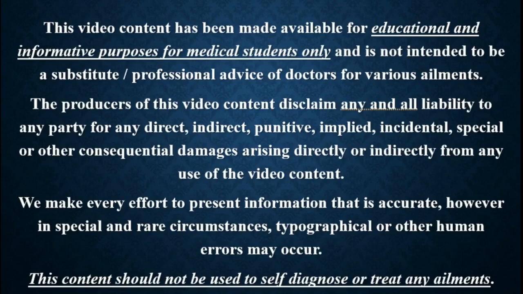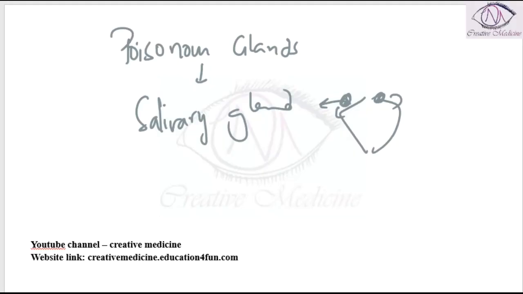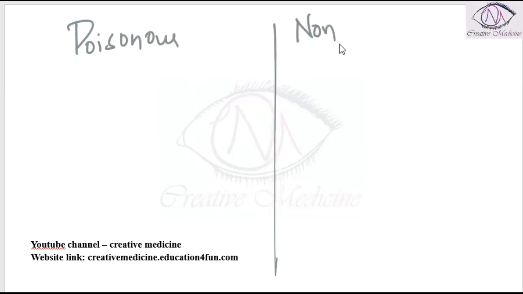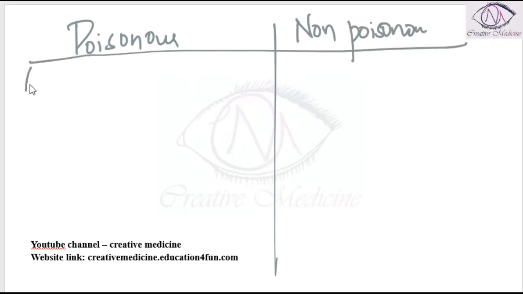In this lecture, we will learn about differences between poisonous snakes and non-poisonous snakes. Poisonous snakes: the head scales of poisonous snakes vary, whereas head scales of non-poisonous snakes are always large.